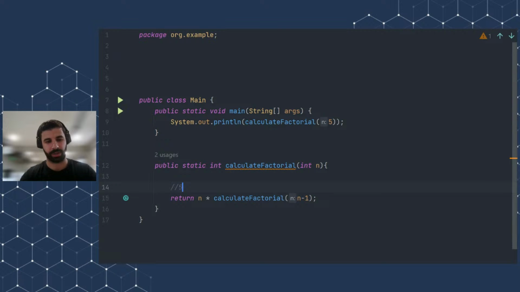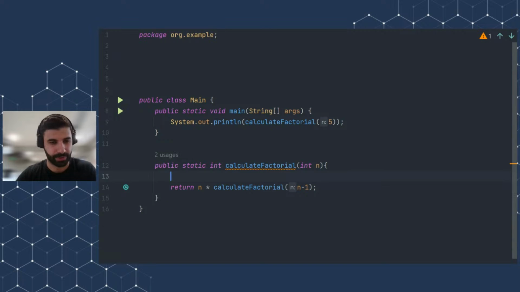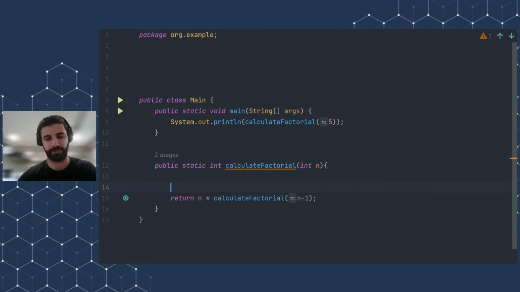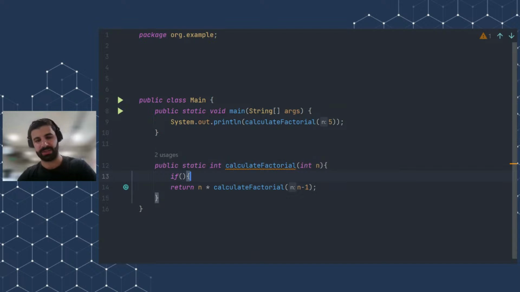This function will go like 5 times 4 times 3 times 2 times 1 times 0 times -1, and it will go to infinity. And this is a huge problem because it will never stop. And local variables, just a quick recap, local variables are stored in stack. And when all of these variables are stored in stack, the stack is overloaded and we get the stack overflow problem. So in order to fix this, we will write something like this.